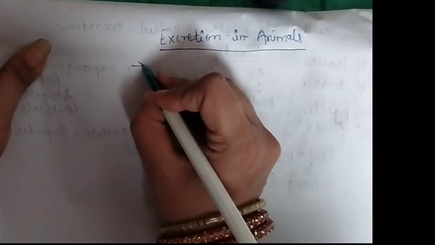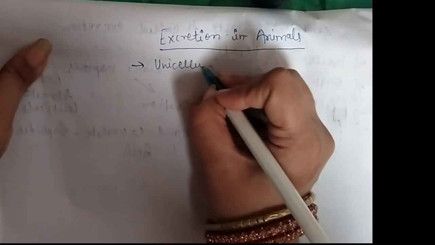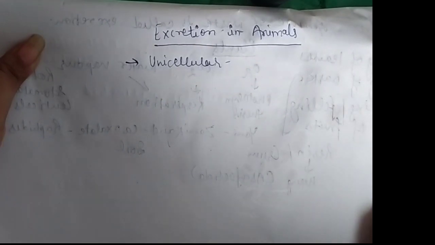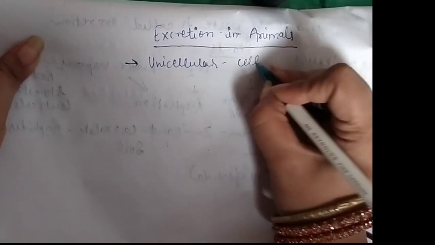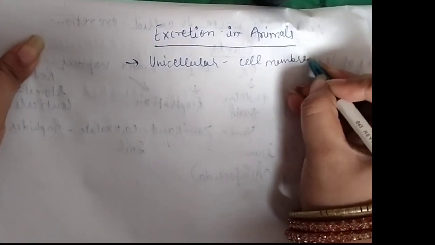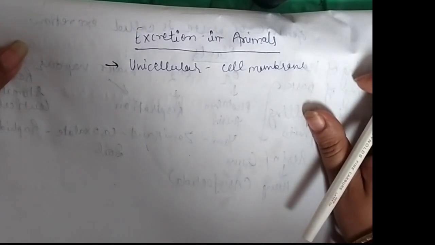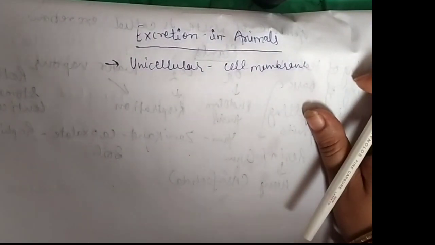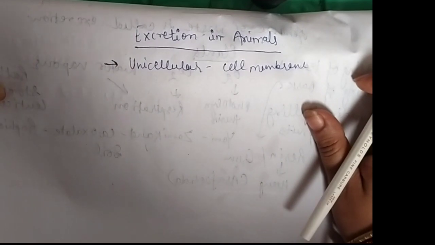So we are going to start from the unicellular organisms like algae. It means all the protozoans basically. जितने भी protozoans हैं, they have no particular organ to do the excretion process. They have a cell membrane, like in amoeba. The cell membrane acts like an excretory organ by which it excretes the waste material. Along with the cell membrane the contractile vacuole is also there, which regulates the amount of water inside the cell. So basically contractile vacuole and the cell membrane, these two structures help to do the excretion of waste materials from the body.